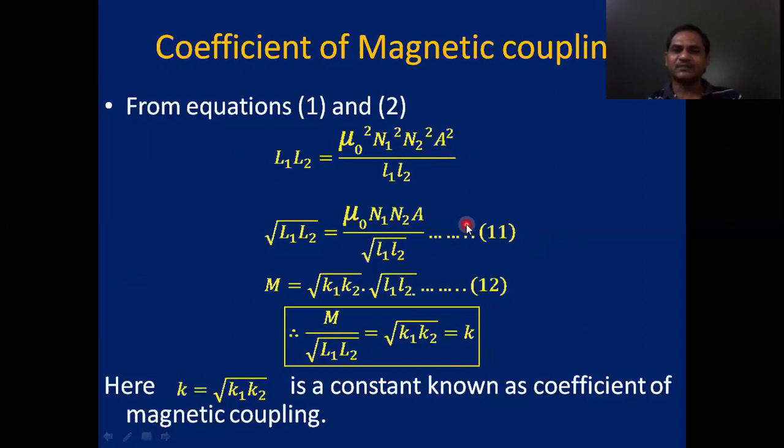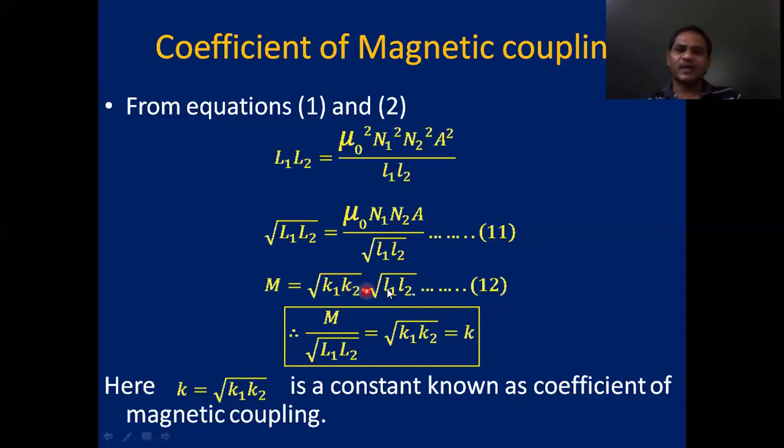Again, taking the square root on both sides, root L1 L2 equals mu naught N1 N2 A by root l1 l2, equation 11. Now comparing equation 10 and 11, we write M equals root K1 K2 root L1 L2, equation 12. So from this, you can write M by root L1 L2.